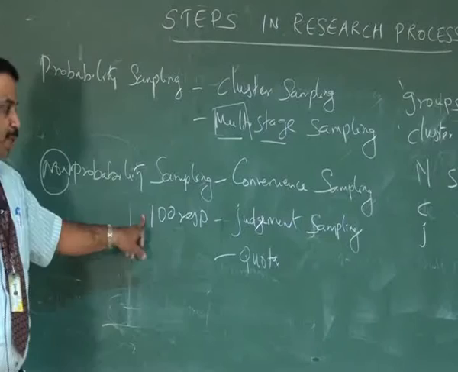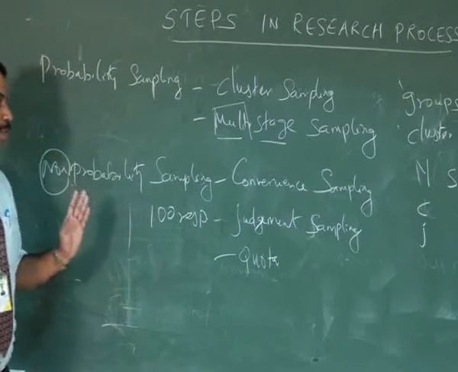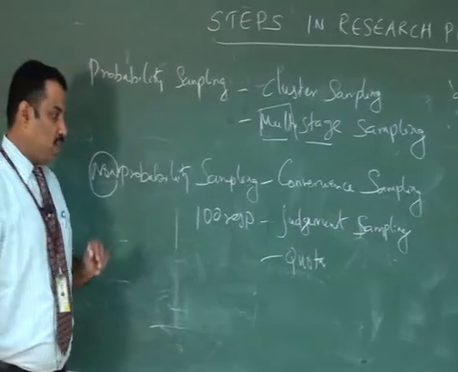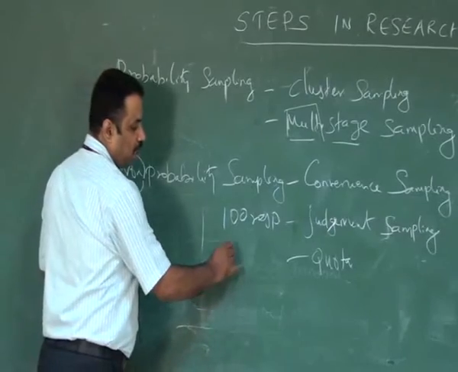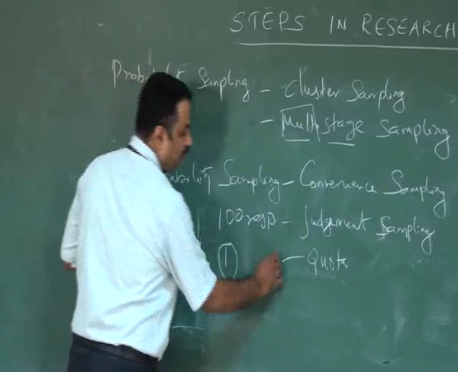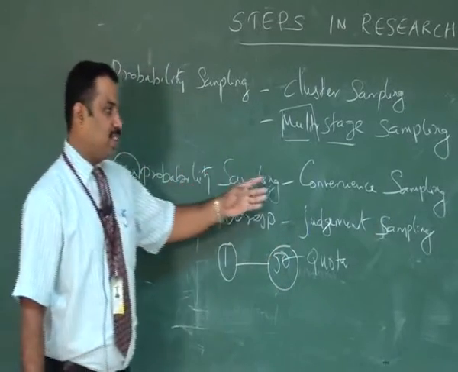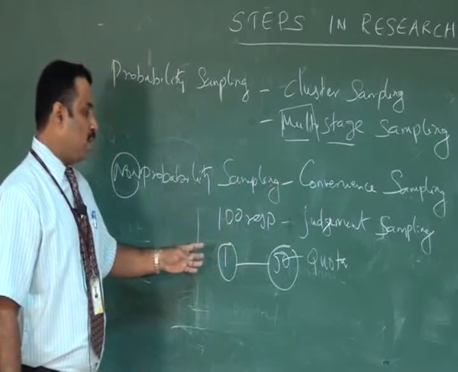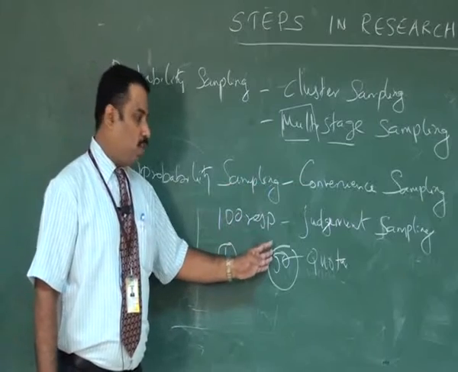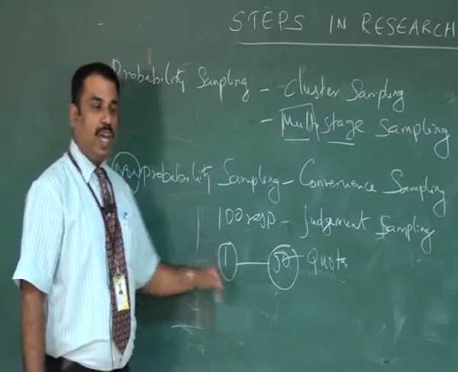So 100 respondents from a street. A street consists of some 50 houses. The researcher may enter the street and collect the data from the first house. So there are 50 houses available in the street. Based on the researcher's own convenience, he can collect data from the first house, second house, third house, fourth house. If he reaches the respondent size of 100, then he may come out.